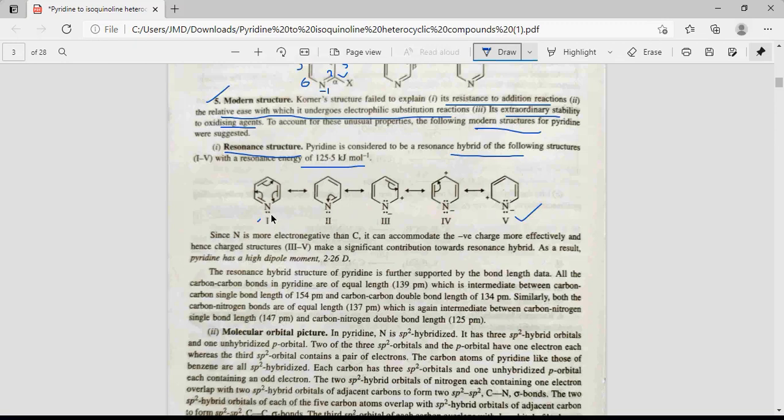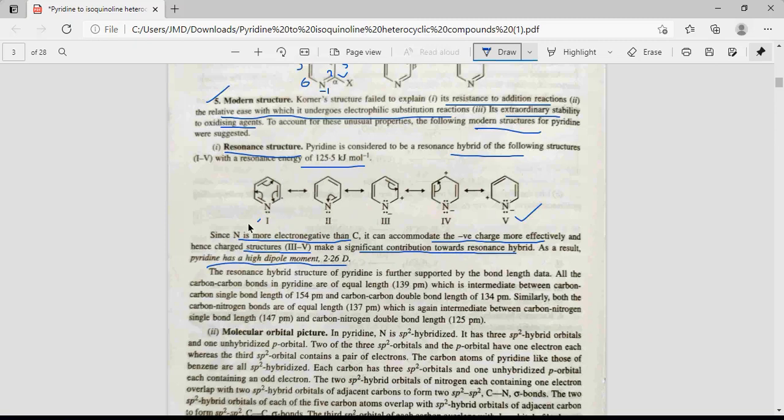Since nitrogen is more electronegative than carbon, when we compare the electronegativity of nitrogen and carbon, nitrogen is more electronegative than carbon, so it can accommodate negative charge more effectively as compared to carbon in the case of benzene. So hence structures 3 and 4 make a significant contribution toward the resonance hybrid.